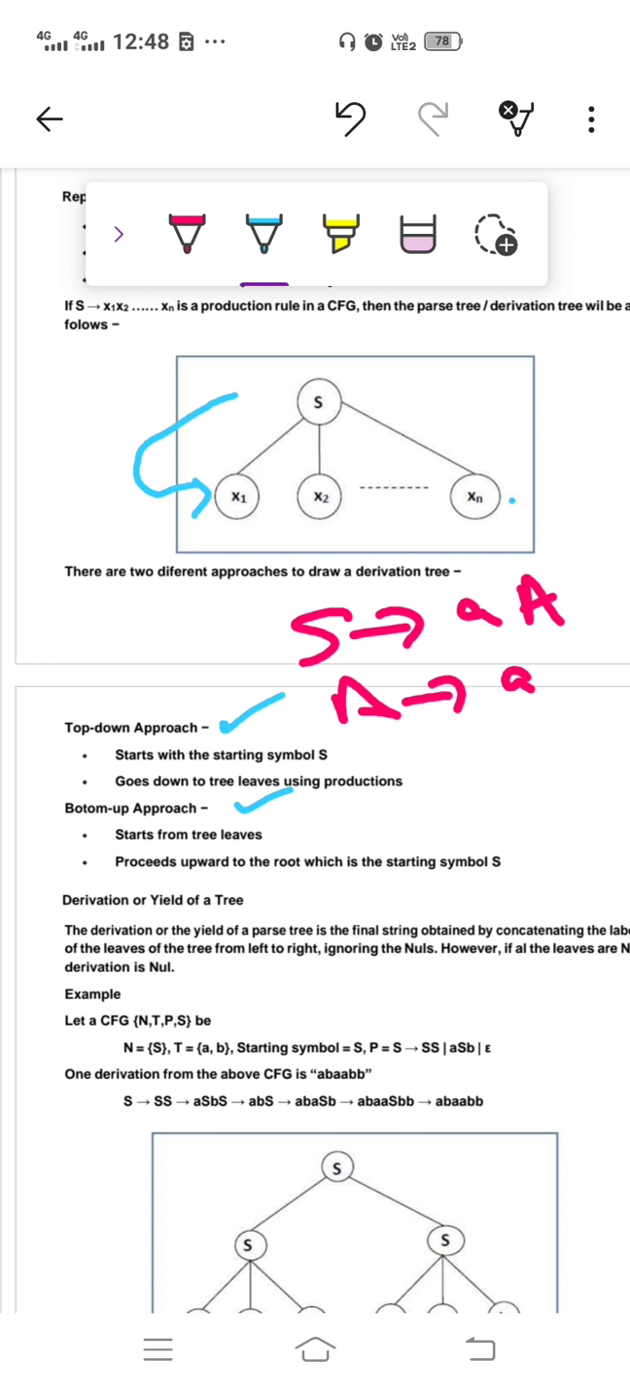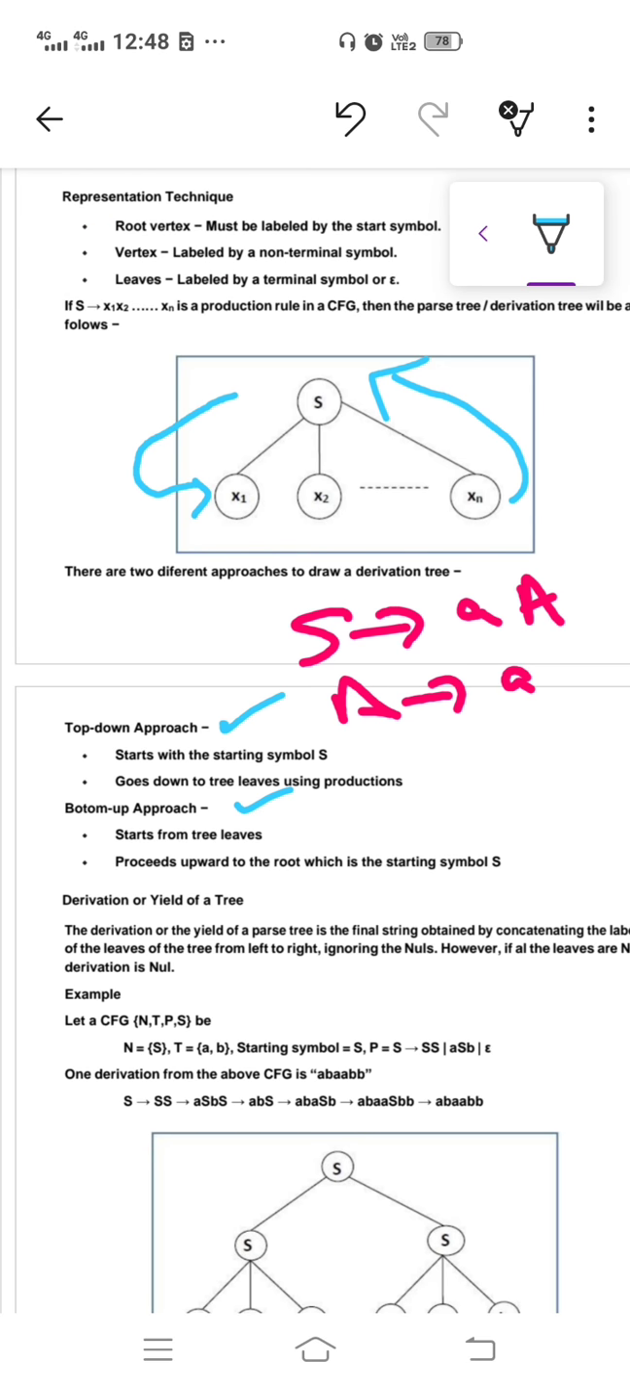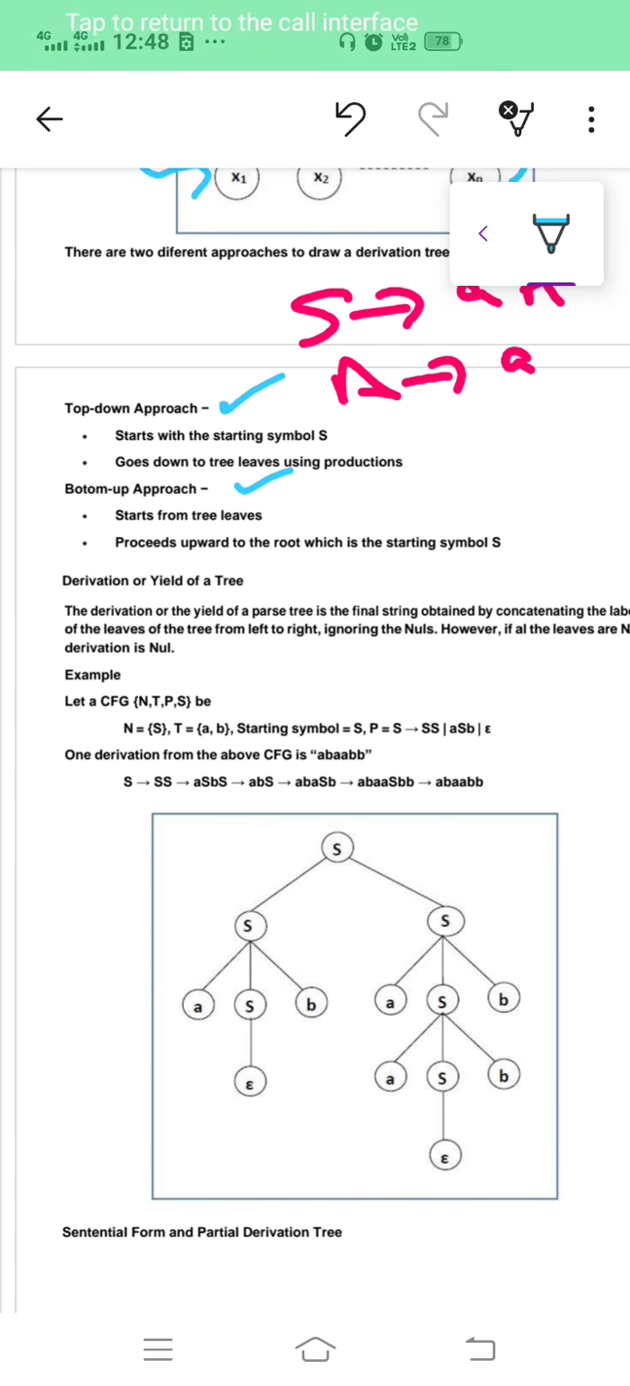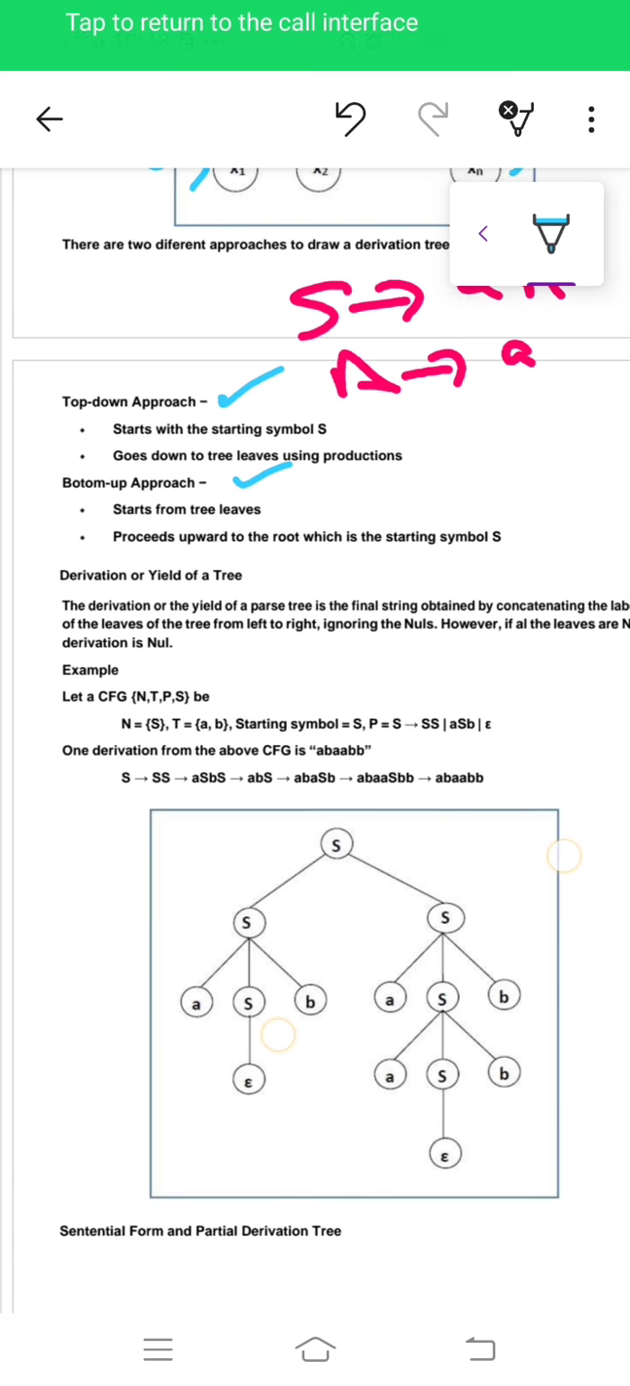This is nothing but your top down approach. Bottom up approach means what? If we derive a string from bottom to top, this is nothing but your bottom up approach. Okay, you'll study in detail about this top down approach and bottom up approach in language processor or compiler design, because for that we use multiple parsers there: LR0 parser, LR1 parser, LL1 parser also.